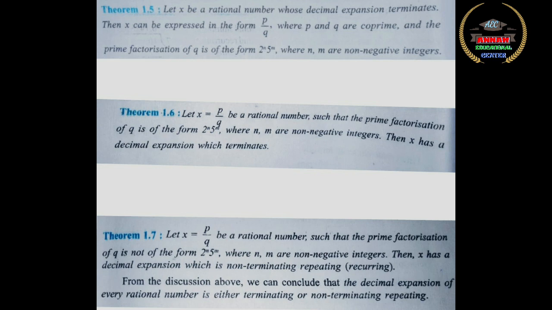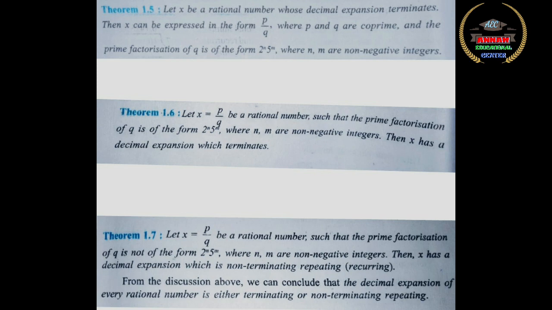And what does theorem 1.6 say? It says exactly the opposite. If in a fraction p by q, if you consider the q alone, if in the prime factorization of q there is only powers of 2 and powers of 5, or just powers of 2 or just powers of 5, then you can say that it is going to be a rational number with a terminating decimal expansion. This is the converse of theorem 1.5.